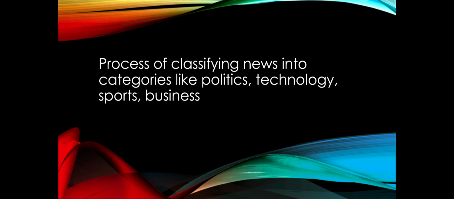In this particular course, we are going to learn about news classification. Basically, it's a process of classifying news into several categories like politics, technology, sports, business, etc. And instead of human beings being responsible for classifying the news, we would like a machine to do the classifications so that we can do this at a very fast rate, right? So that you can scale the solutions and do millions of classifications of news items in a matter of a few minutes. That is what we want to achieve.